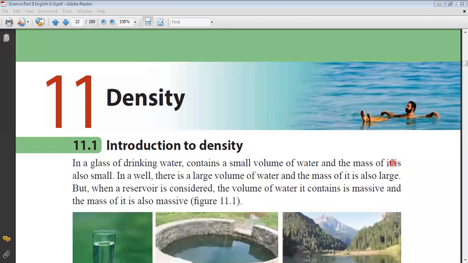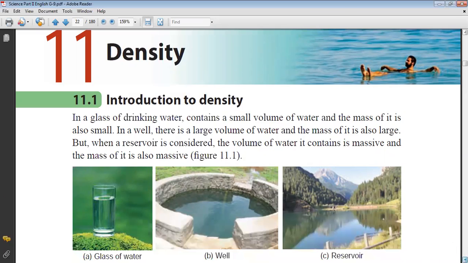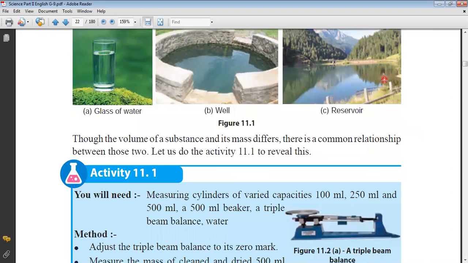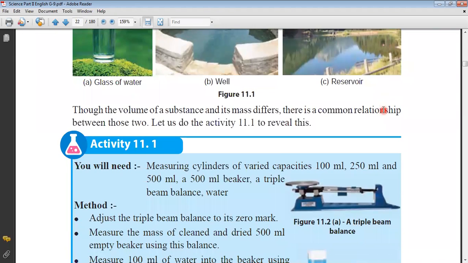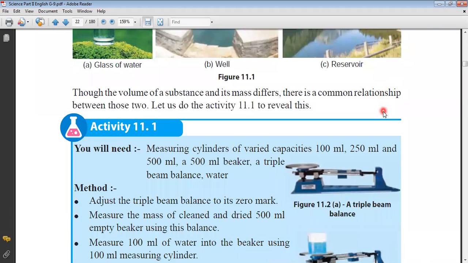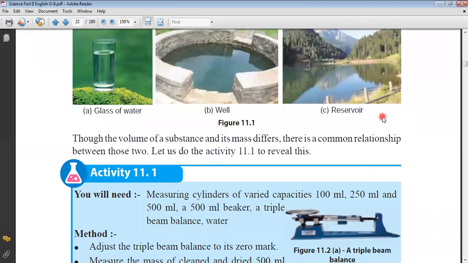Density. Introduction to density. A glass of drinking water contains a small volume of water and the mass of it is also small. In a well, there is a large volume of water and the mass of it is also large. But when a reservoir is considered, the volume of water it contains is massive and the mass of it is also massive. Though the volume of a substance and its mass differ, there is a common relationship between these two.